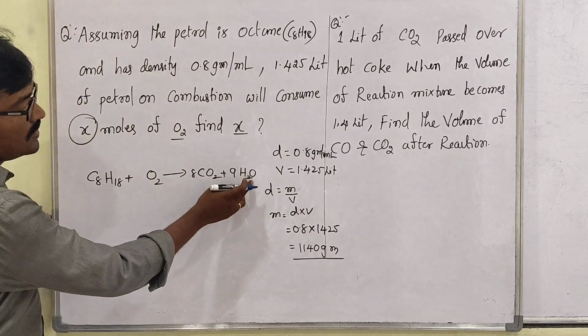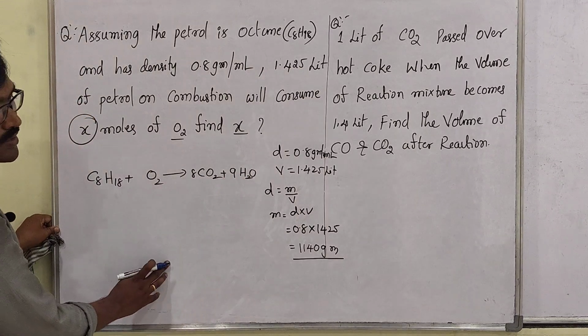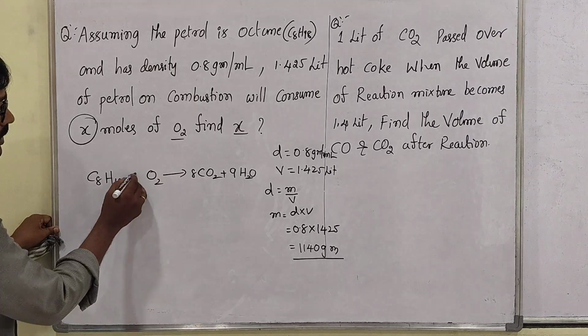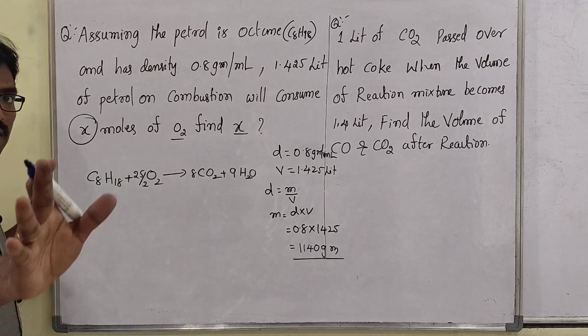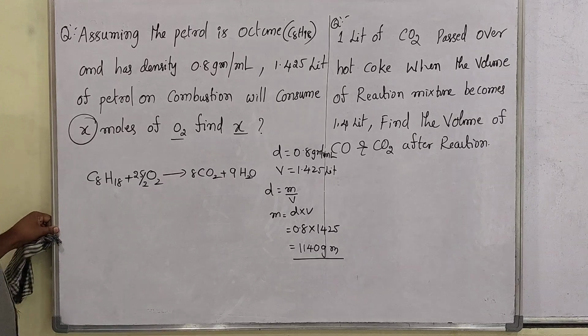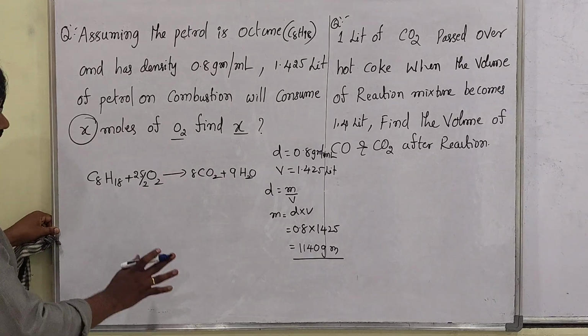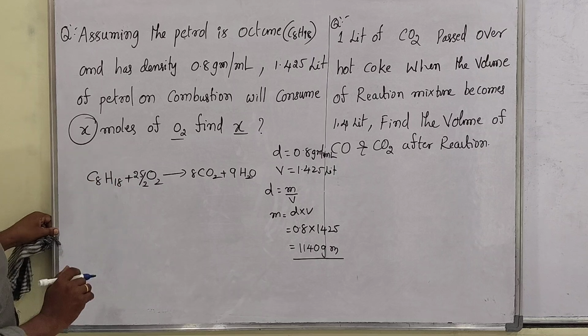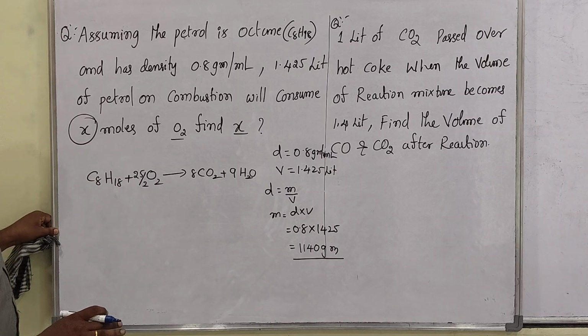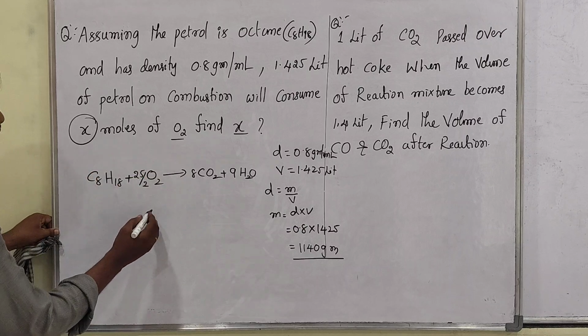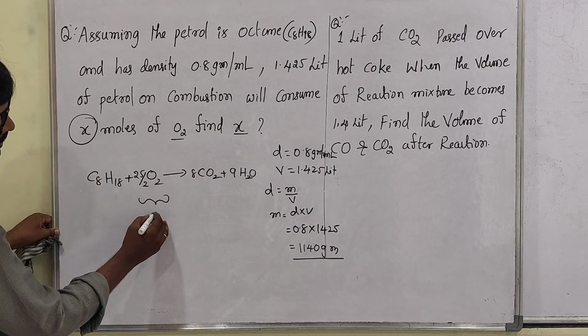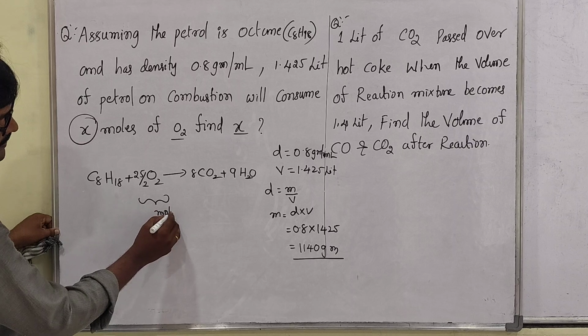So 9 oxygens, 8 to the 16, 16 plus 9 is 25. So here you have to take 25 divided by 2 moles. Clear, my dear students? Now look at the relation. So they're asking for X number of moles, they asked in moles.